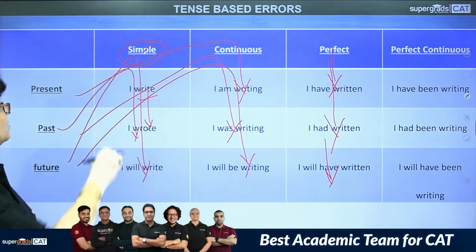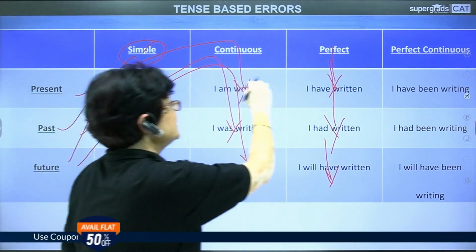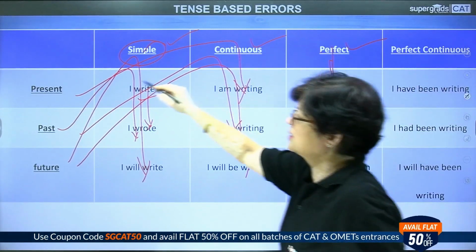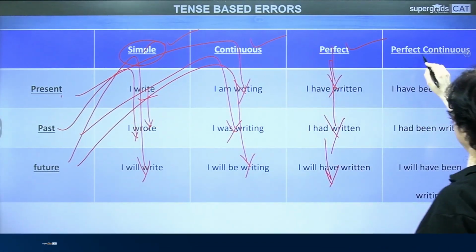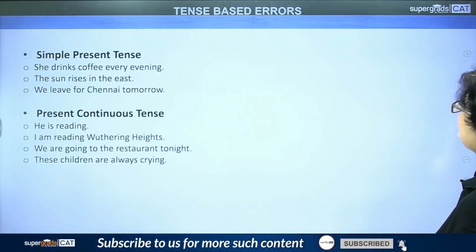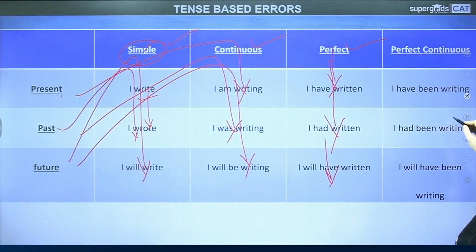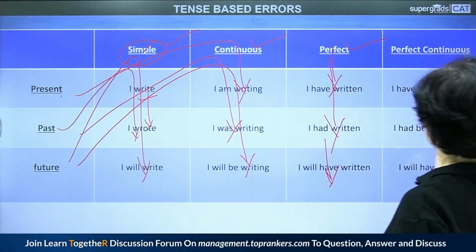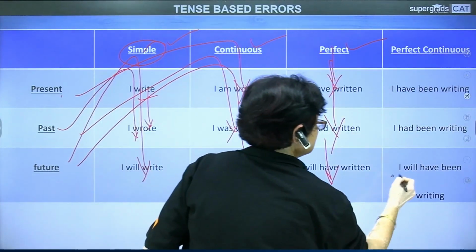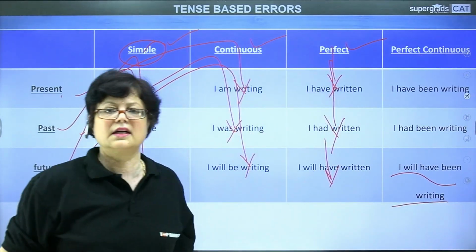Okay. Now the last form. We have done simple, we have done continuous, we have done perfect. Now present perfect continuous, I have been writing. Then past perfect continuous, I had been writing. And then future perfect continuous, I will have been writing.